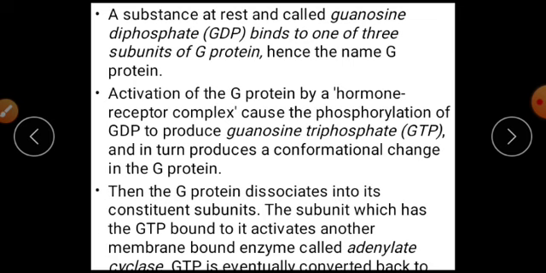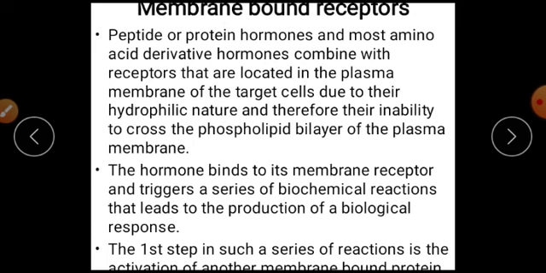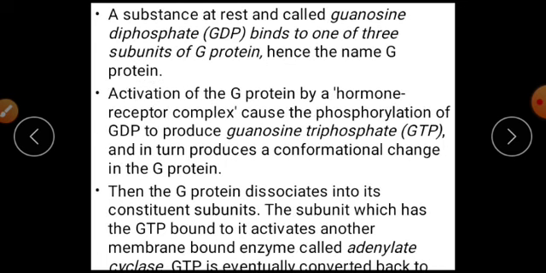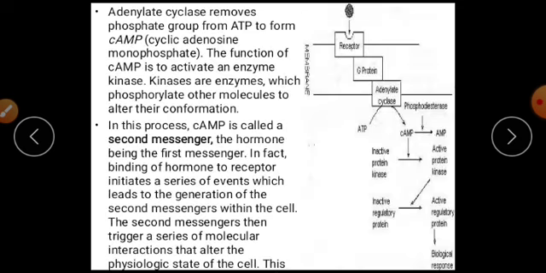So this is the process of membrane-bound receptors, showing how the hormone performs its specific function and delivers its message to the specific cell.